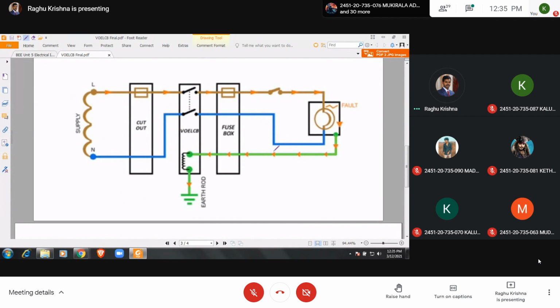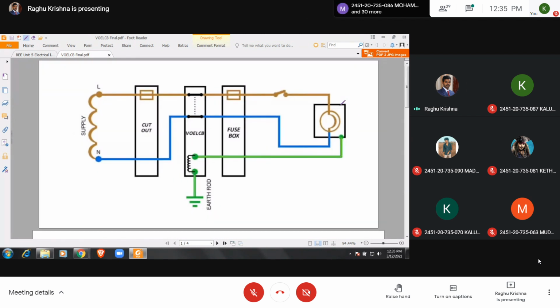See here. When a fault is there, this is the equipment's metallic frame. If a current carrying conductor comes in contact with this metal frame, a person touching the frame will get a shock.